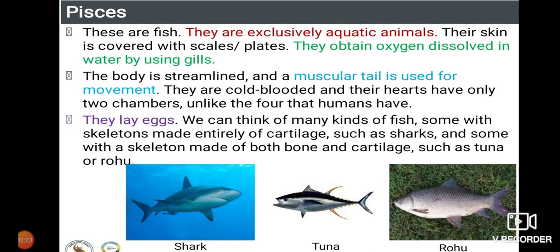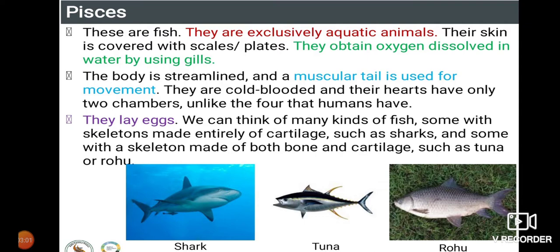They are cold blooded organisms. What do you mean by cold blooded organisms? Their body temperature fluctuates according to the temperature in the environment. If the outside temperature is very hot or very cold, and the body temperature varies accordingly, we call it a cold blooded organism.